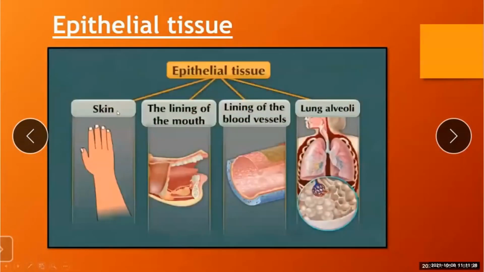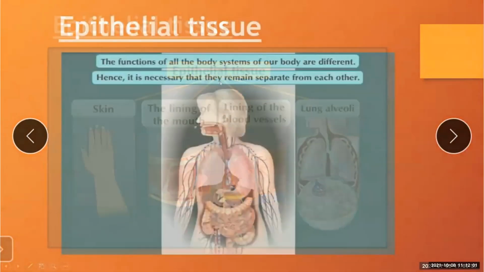Now, where are these epithelial tissues present? These epithelial tissues are present in the skin, in the lining of the mouth, that is in the mucous layer of the mouth cavity, and in the lining of the blood vessels, means in the inner surface of the blood vessels, and they are also present in the walls of the alveoli, that is lung alveoli, which are made up of epithelial tissues.